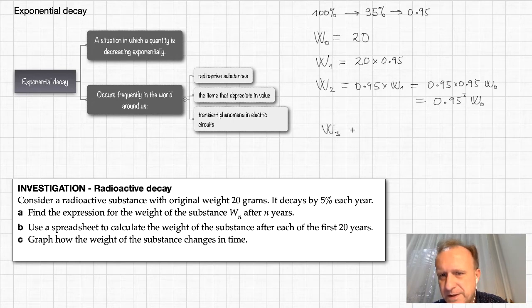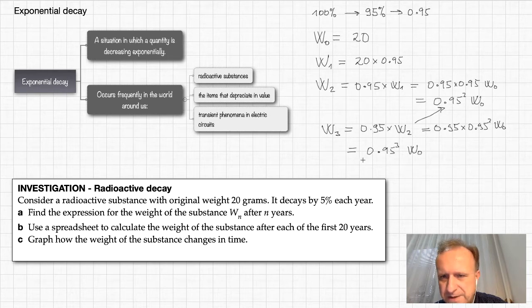After 3 years, we have again 95% of what we had after 2 years. So the weight of the substance after 3 years from the beginning is 0.95 times the weight after 2 years. But since the weight after 2 years is expressed here, it should be 0.95 times 0.95 squared times W sub 0, and you see that this is nothing else than 0.95 to the power of 3 times W sub 0.